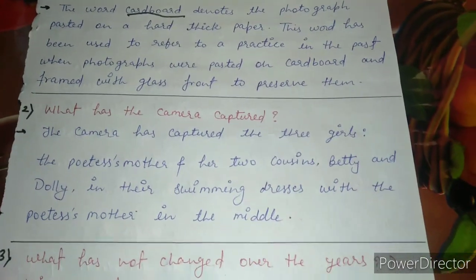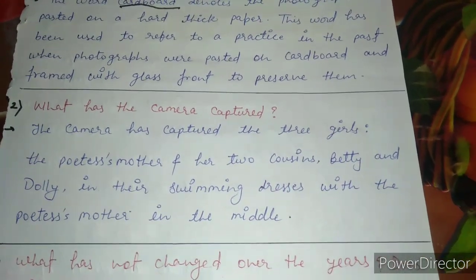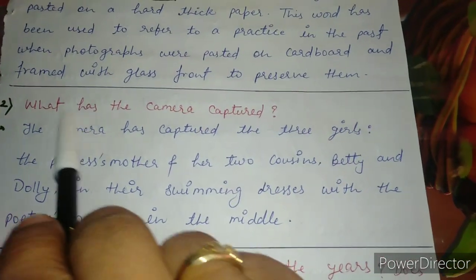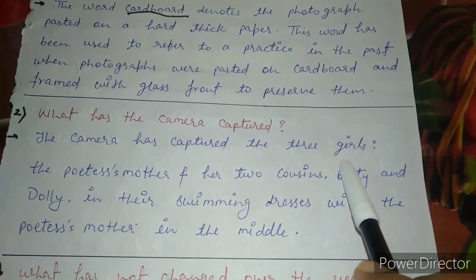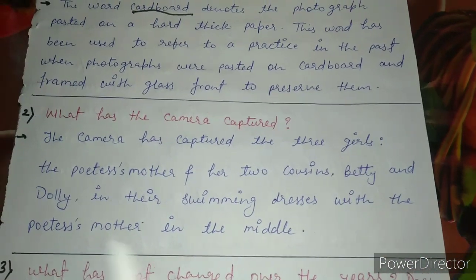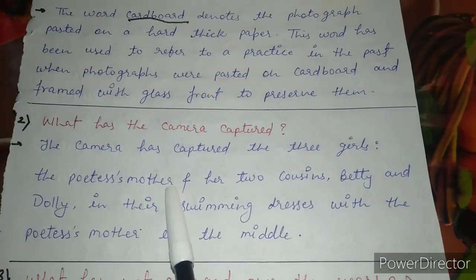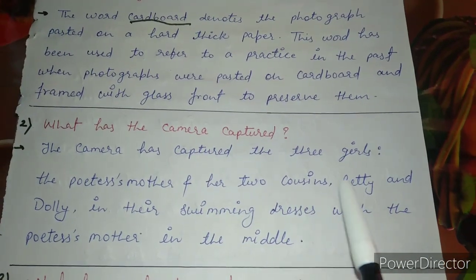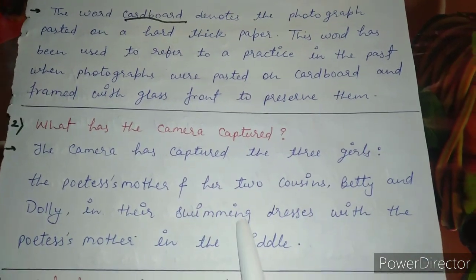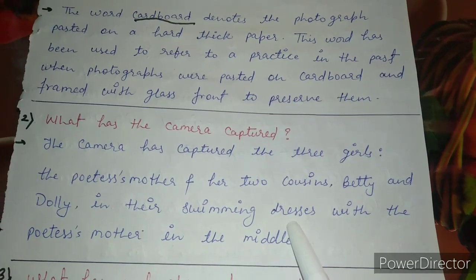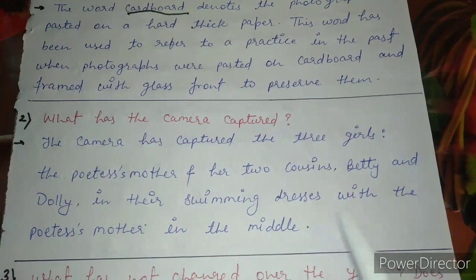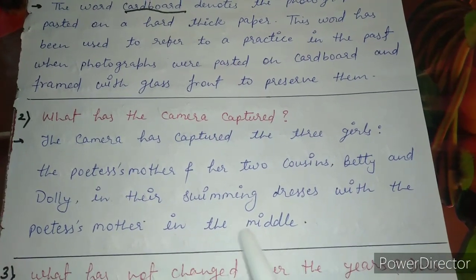The second question is, what has the camera captured? The camera has captured three girls. Basically, three girls were there in the portrait. The first was the poetess's mother and the other two were her cousins named Betty and Dolly, in their swimming dresses because they went to the beach to do paddling, with the poetess's mother in the middle.